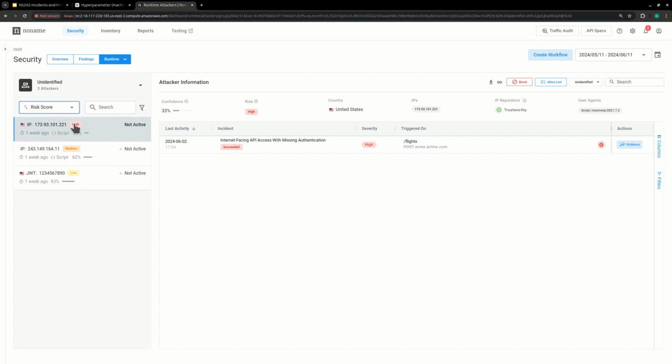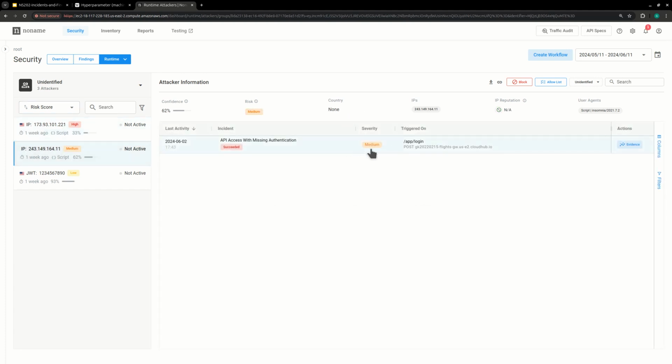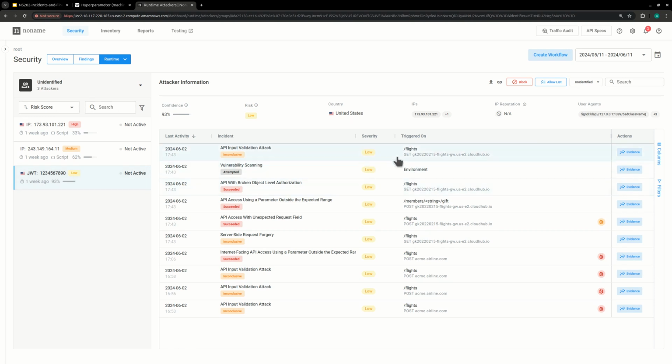For example, in this case, the first one, the one that starts with IP173, high, the severity of the incident is high. Next one, medium, the severity of the incident is medium. The last one is low, and all the severities are set to low.